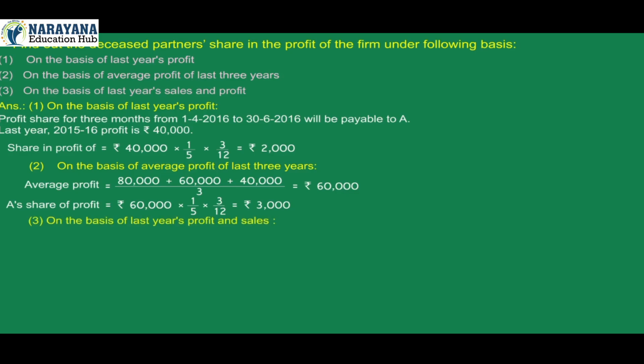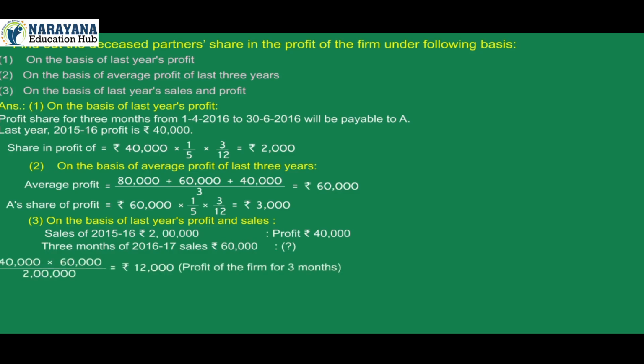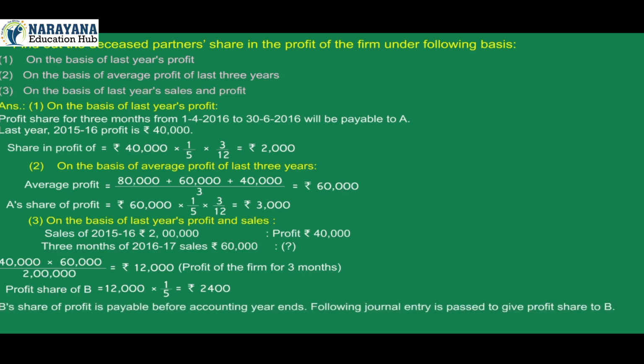3. On the basis of last year's profit and sales. Sales of 2015-16 rupees 2 lakh, that is profit rupees 40,000. 3 months of 2016-17, sales rupees 60,000, then profit is how much? 40,000 into 60,000 divided by 2 lakh is equals to rupees 12,000. That is profit of the firm for 3 months. Profit share of B is equals to 12,000 into 1 by 5 is equals to rupees 2,400.